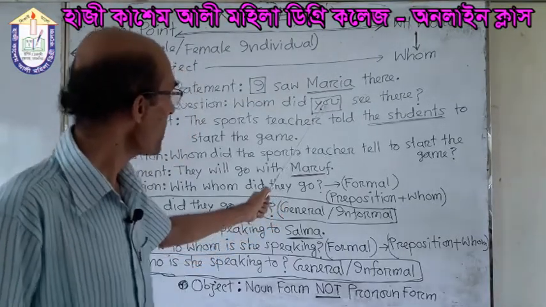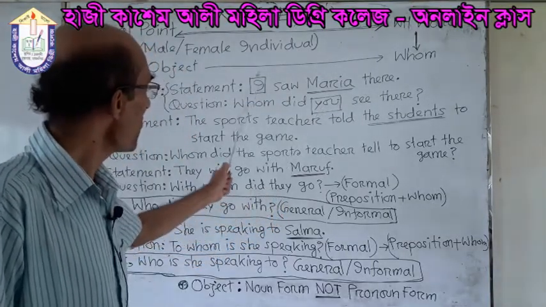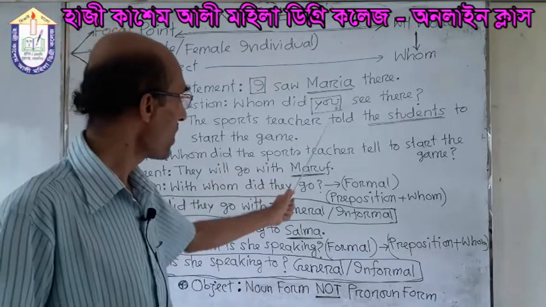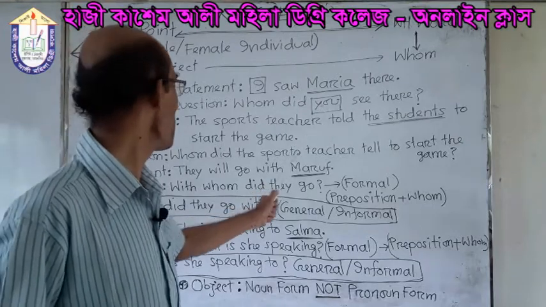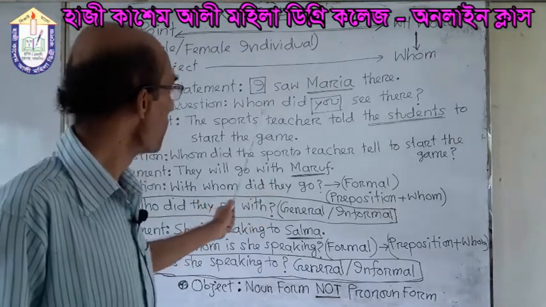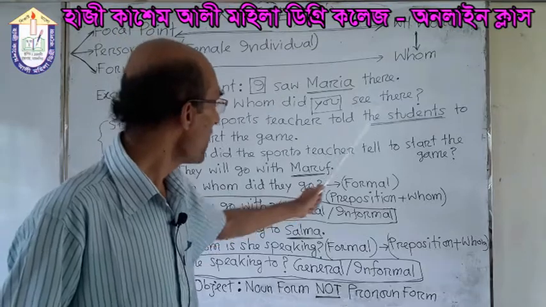You are noticing that I have put the letters in the box and I have put the words in the box to highlight them for your better understanding. So what is the total thing? Whom did you see there?